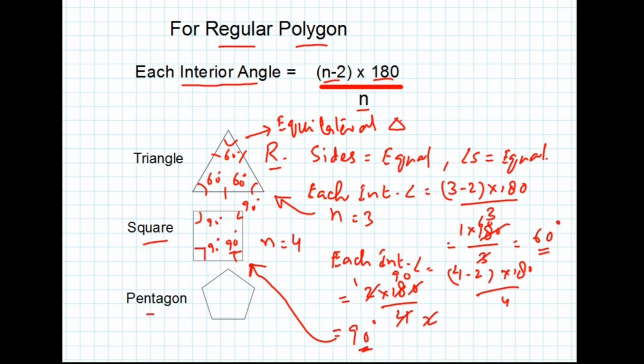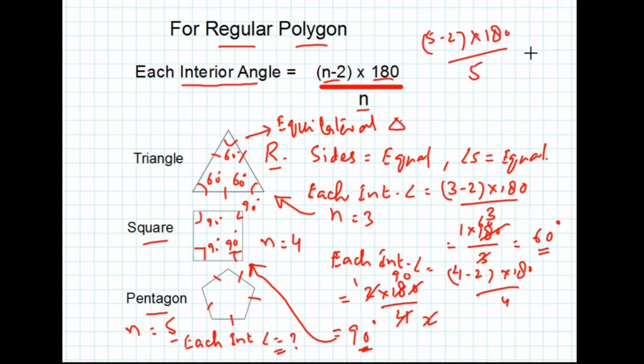Now considering a pentagon, it has 5 equal sides as shown. So n is equal to 5. What will be each interior angle? (5 minus 2) multiplied by 180 divided by 5 is equal to 3 multiplied by 180 divided by 5. So after simplifying this, we get 108 degrees.